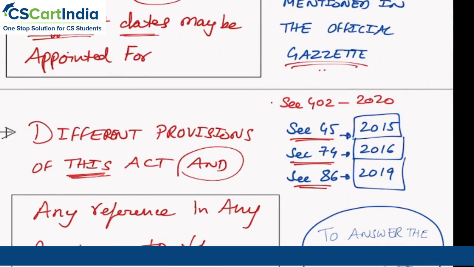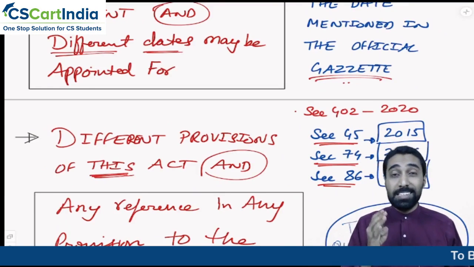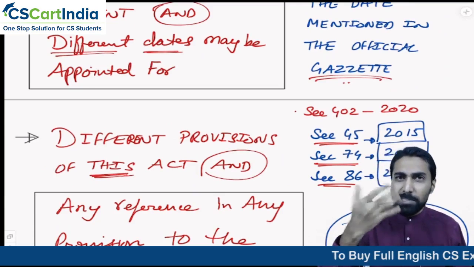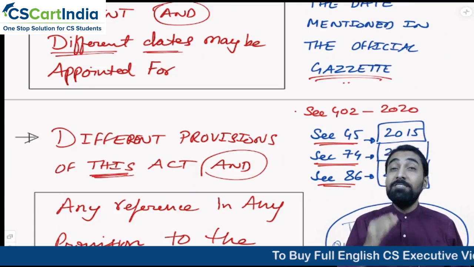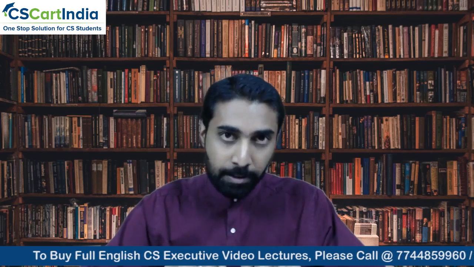Section 402, one day you can give. Then section 45 you can give one day, section 128 you can give one day, section 113 you can give one day. I'm just giving you example as and when required. Now you will ask me, why will they want different dates for different sections? You are adding the confusion. So here we need a little bit of history.